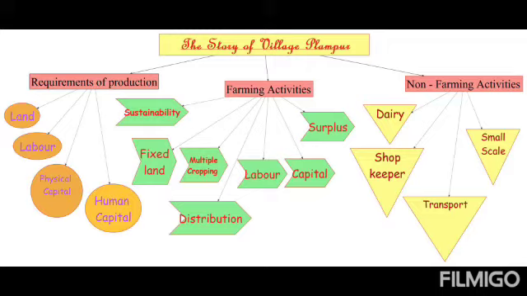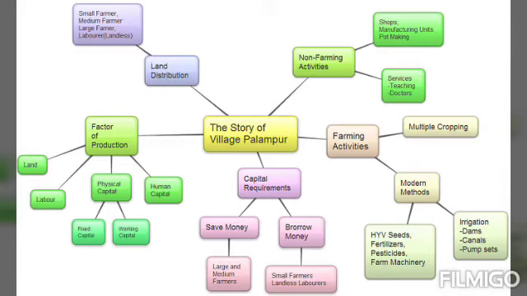So in the last video we discussed how the farming in Palampur is based on some factors. In that we were discussing the first and second factor. So which was the first factor? We discussed that the land is fixed, right? This is one of the factors on which the production of farming in Palampur is based.